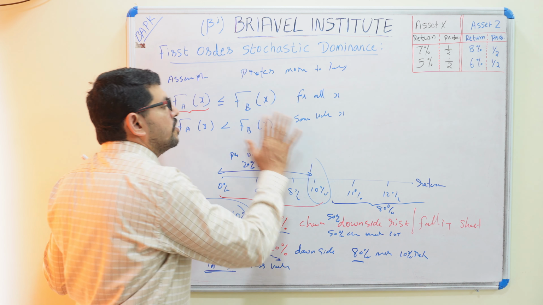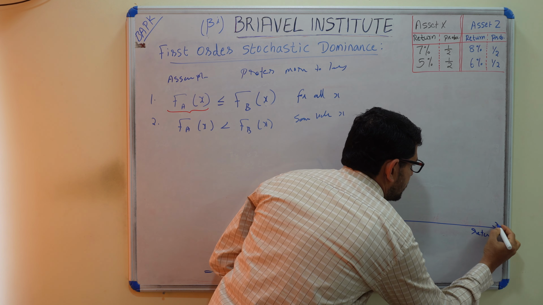We can explain cumulative probability once again in graphical mode, then we will understand. We are drawing the graph. Now you see the graph. This is the return, H is the return.